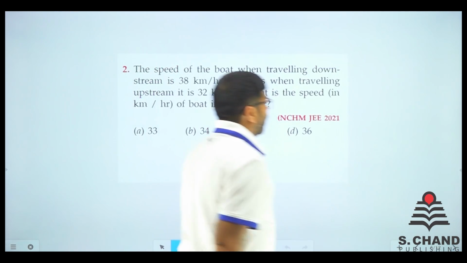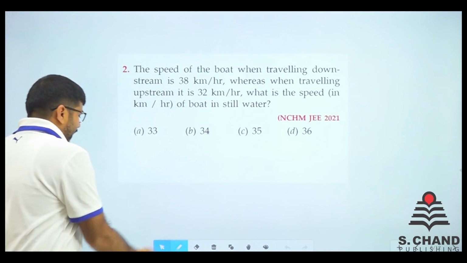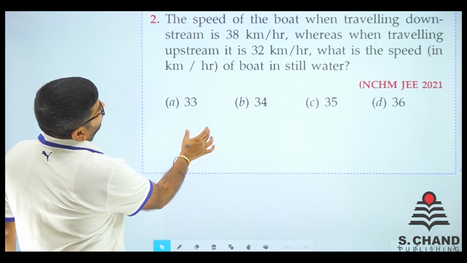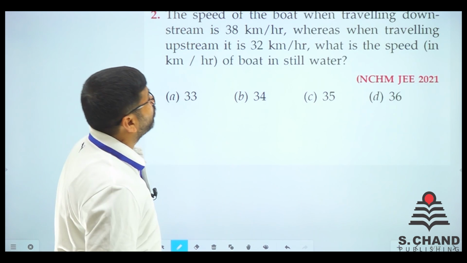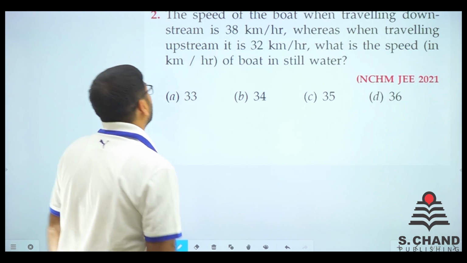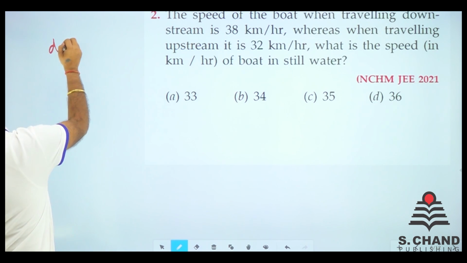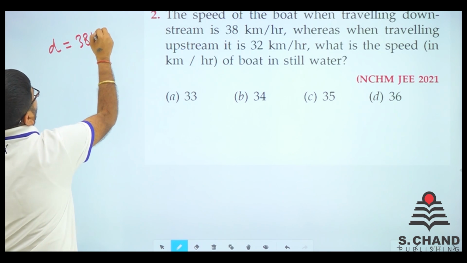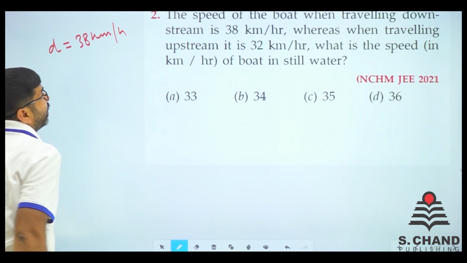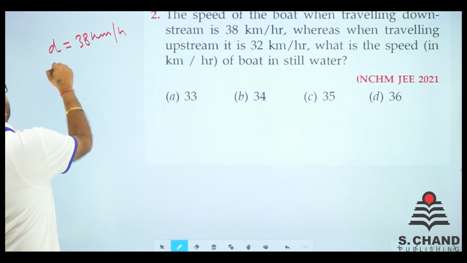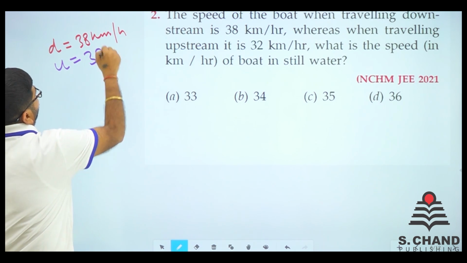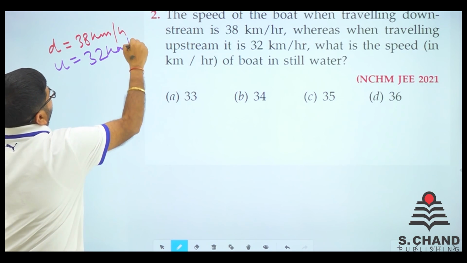Let's move on to another question. आगे चलते हैं, second question पे चलते हैं. Second question क्या कह रहा है? आपको दे रखा है the speed of boat when traveling downstream. So downstream speed is given. What is it? It is 38 kilometer per hour. And when traveling upstream, it is 32 kilometers. So upstream speed is also given, 32 kilometer per hour.